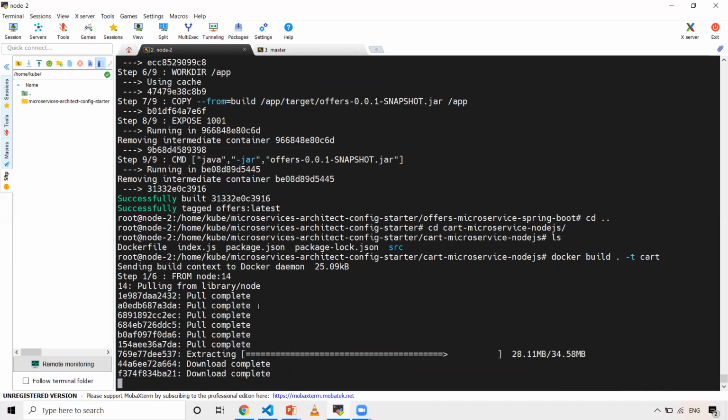And then once this is done, I'm going to take the Python application, which is the wishlist application. I'm going to build that one, and then we will start creating containers using each and every one.